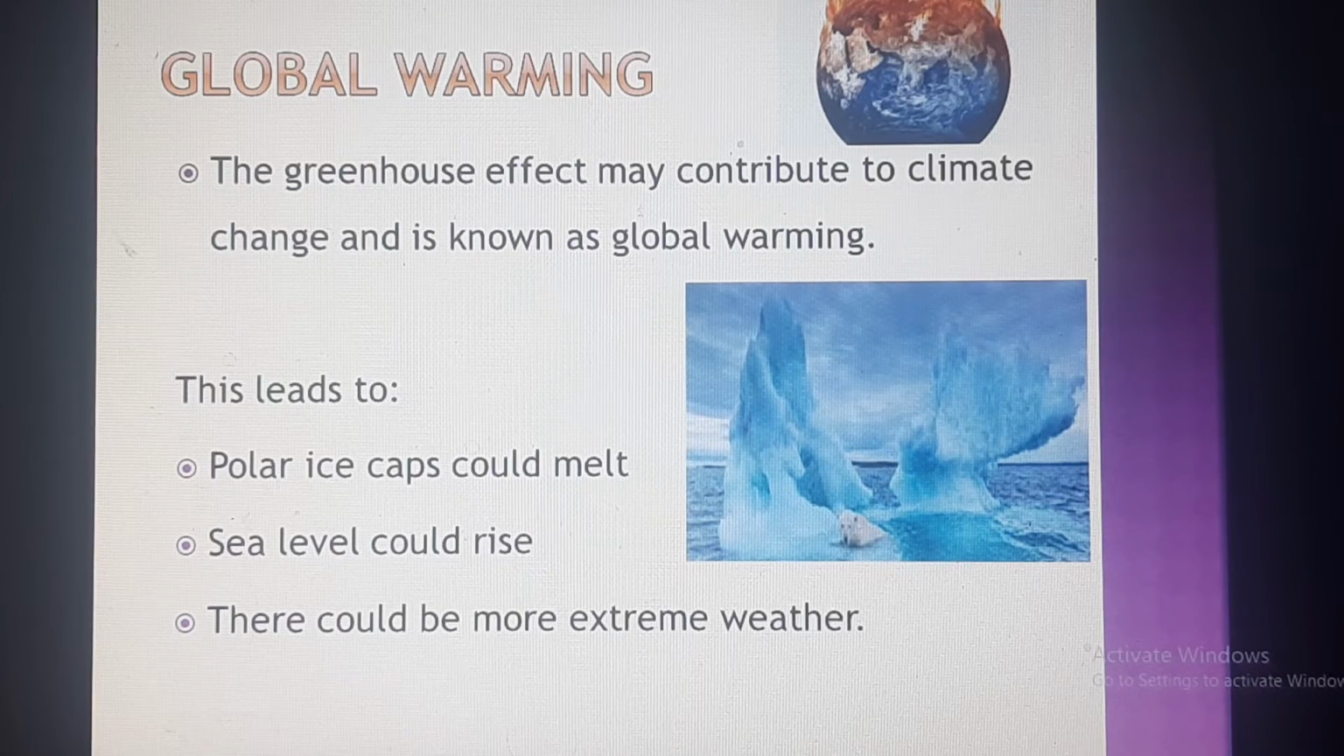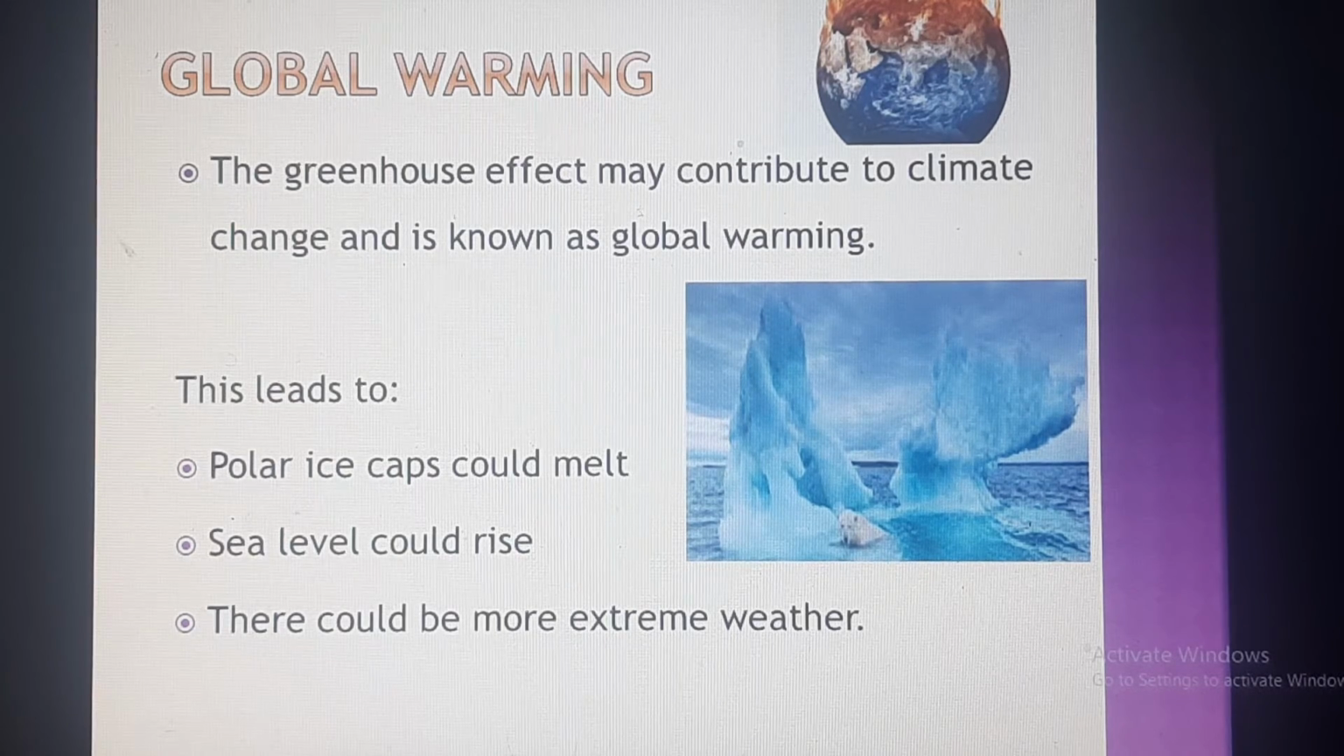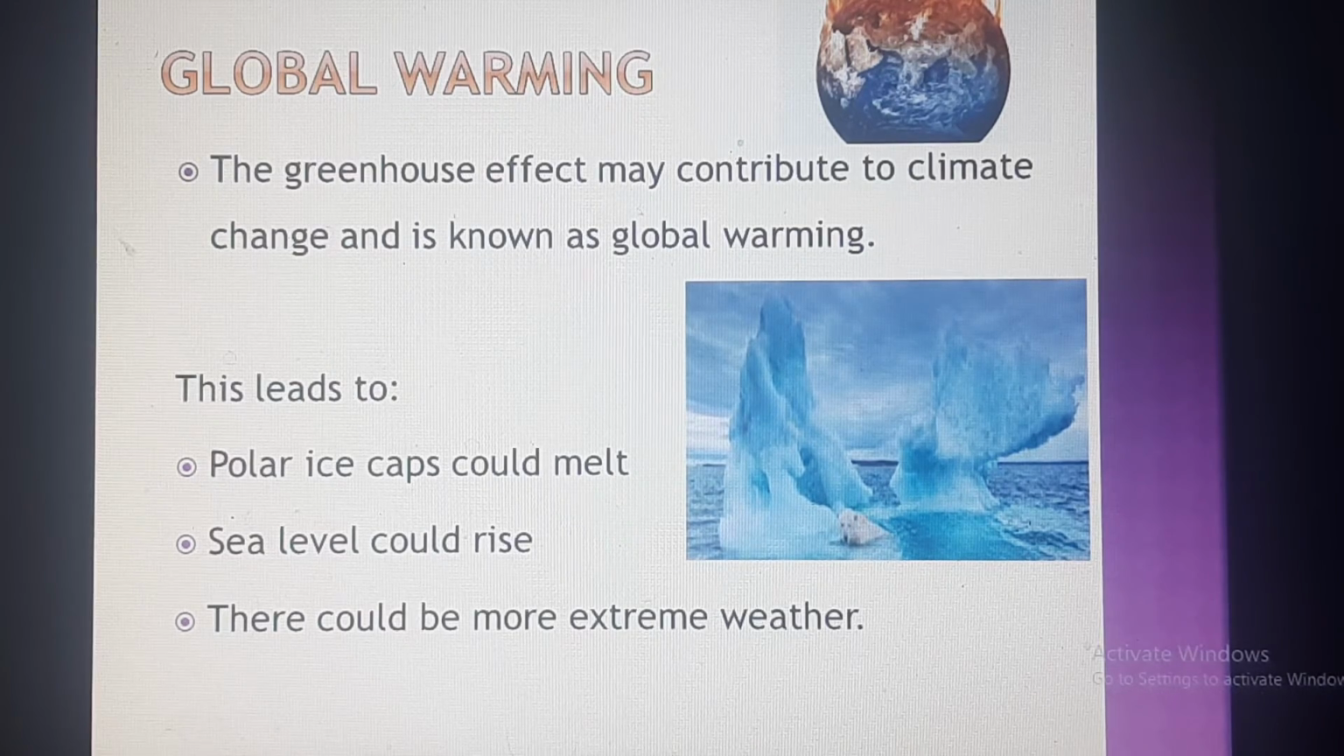And what are the consequences of global warming? We can see a picture here. There is a bear, a polar bear. We know polar bears live in polar regions. Now there is no ice. All the ice has melted and formed water. So polar ice caps would melt. That is one of the consequences of global warming.